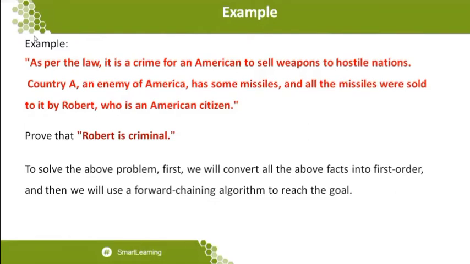So when you give this paragraph to the system, how can the system understand it? This basic level of work is called NLP. In NLP, we take the statements as individual pieces and conclude with some activity. For example, "it is a crime for an American to sell weapons to hostile nations" is statement number 1. "Country A, which is an enemy of America" is statement number 2. "Country A has some missiles, and all the missiles were sold to Robert, where Robert is an American citizen" is the next.